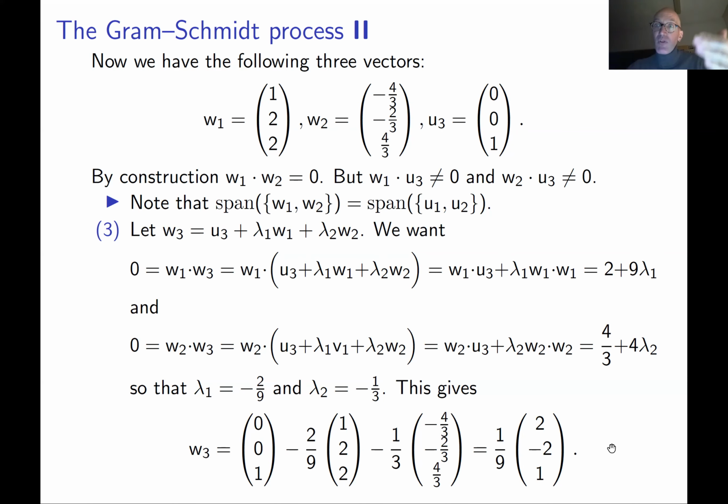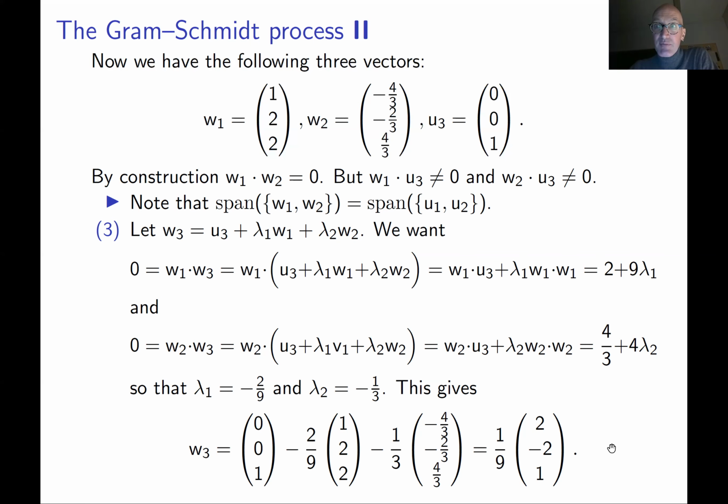You always stay within the same subspace. You don't get out of the subspace. But now, instead of three basis vectors, you have three orthogonal vectors, which are also a basis, but it's a good basis. It's an orthogonal basis. So W1, W2, and W3 are orthogonal. But this is not the best basis. The best is probably orthonormal.